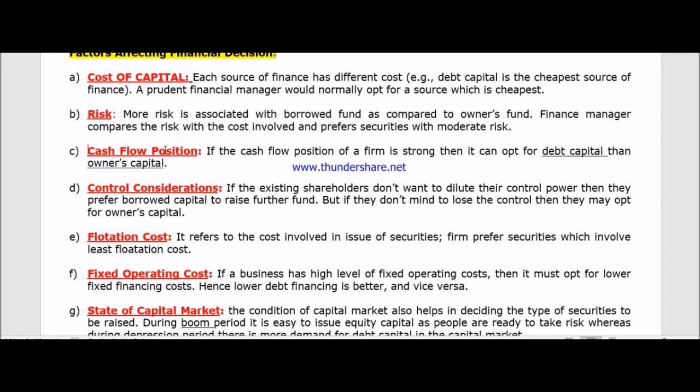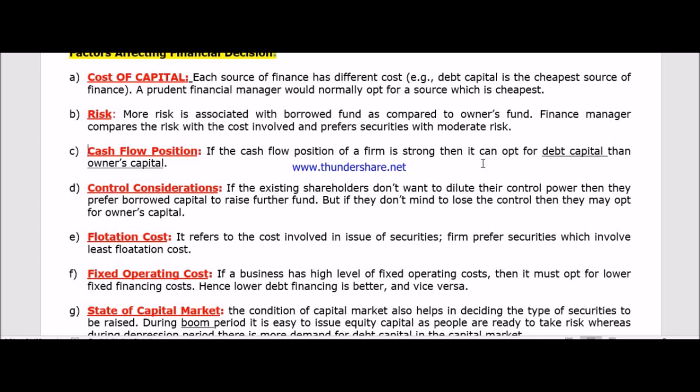In other words, if the cash flow position of a firm is strong, what is the meaning of strong? That means they always have a good amount of cash in their hand. In such a case, they can easily invest from the debt capital. Why? Because as I told you earlier, to the debt capital we have to pay two things, interest as well as the principal amount.